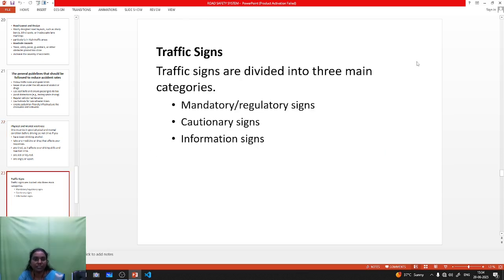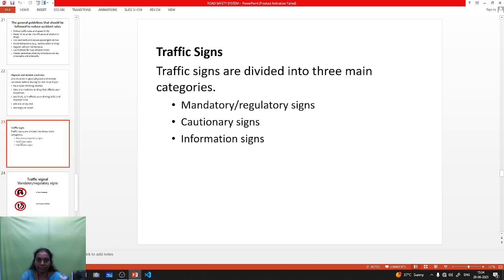Okay, next one is traffic signs. Traffic signs are divided into three main categories. One is the mandatory regulatory sign. Next one is the cautionary sign. Next one is the information sign. First one is the mandatory sign. Mandatory sign means it is denoted in a red color with a circular signage board. Okay, mandatory means it is a red color and circular signage.